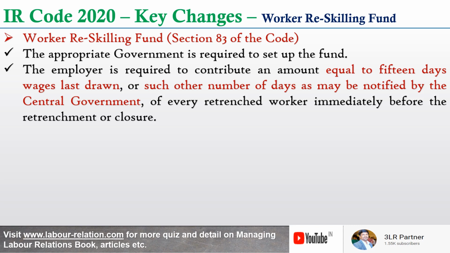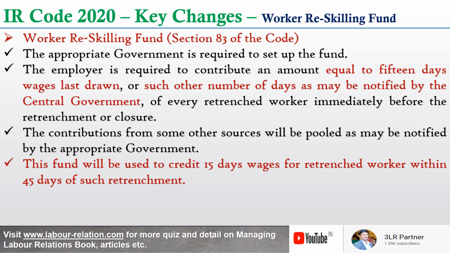This is a new addition in the code, and contributions from some other sources can also be pooled as may be notified by the appropriate government. And this fund will be used to credit 15 days wages to a retrenched worker within 45 days of such retrenchment.